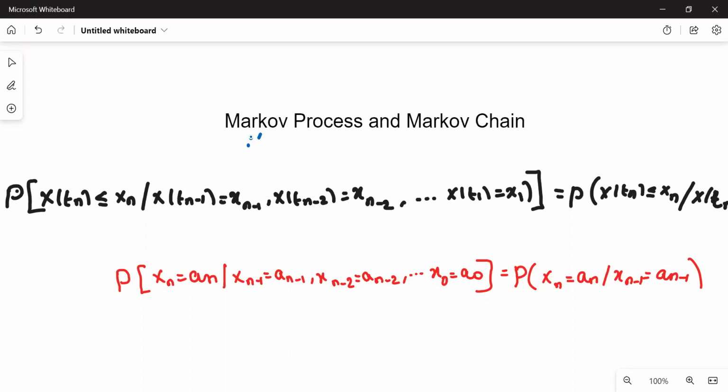A random process X(t) is said to be a Markov process if it satisfies the condition, that is, the probability of X(tn) less than or equal to xn, given X(tn-1) is equal to xn-1, X(tn-2) is equal to xn-2, and so on, X(t1) is equal to x1. If this conditional probability is equal to the probability of X(tn) less than or equal to xn, given X(tn-1) is equal to xn-1.